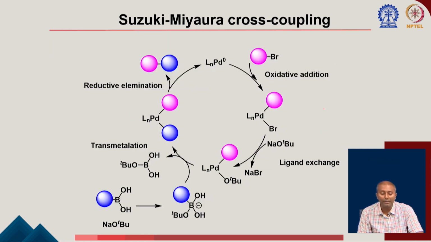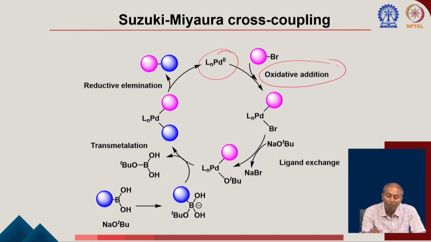So, now we will try to understand the mechanism of this reaction. Of course, as I mentioned, you need this palladium 0 catalyst. Of course, the palladium 0 can be formed in different ways. If you go through your organometallic chemistry book, I think you will be able to find them. Now, once you have a palladium 0, it can participate in the reaction called oxidative addition, because here the oxidation state of palladium is becoming 2 from palladium 0. So, there is an addition and there is an oxidation, together we can call them oxidative addition.